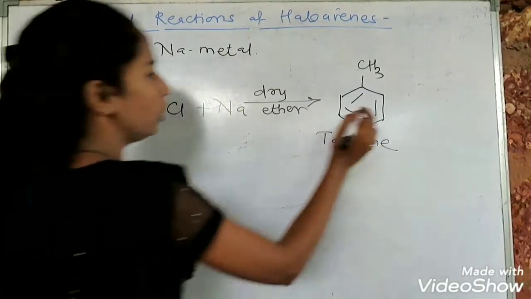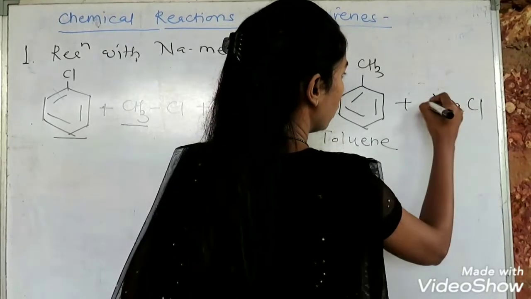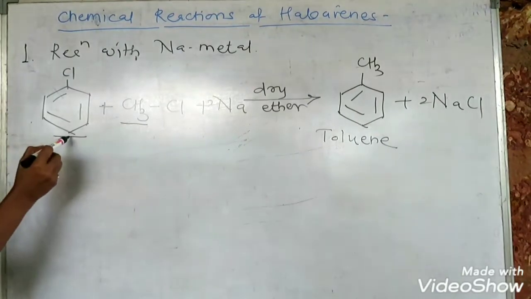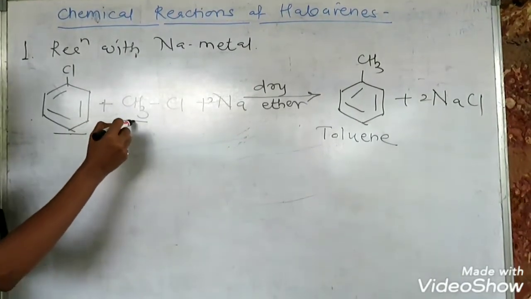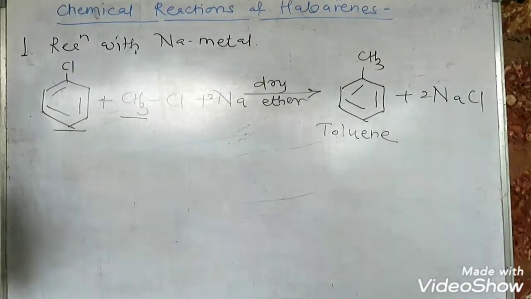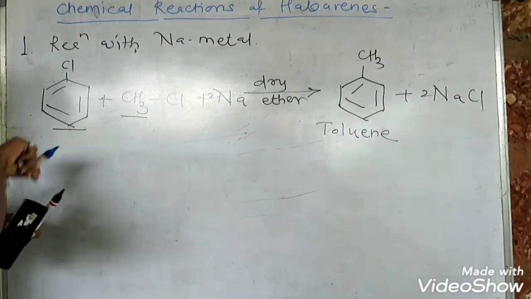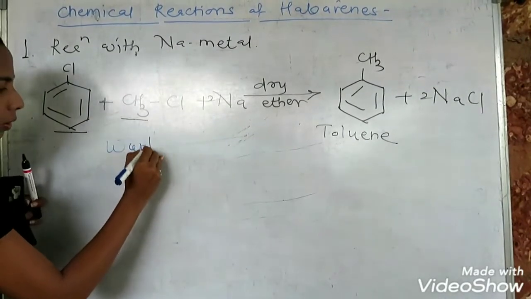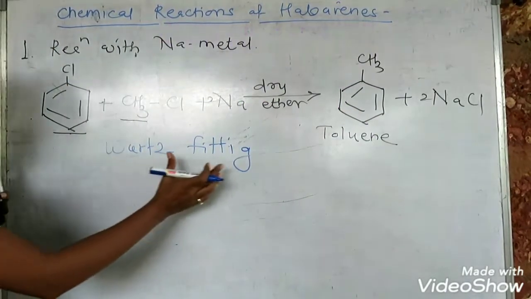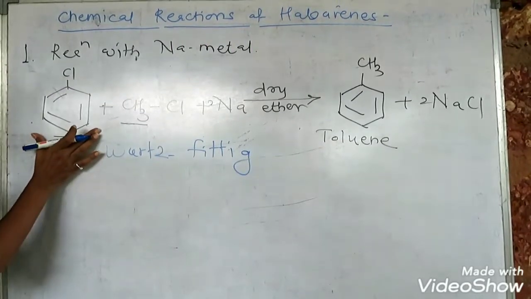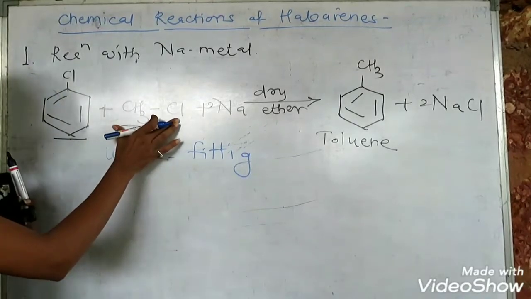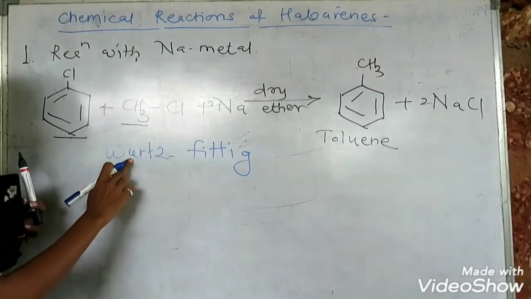So in this particular reaction, the aryl group is coupled with the methyl group and it forms methylbenzene. This reaction is called Wurtz-Fittig reaction, which is also one of the name reactions. Whenever the reactant contains an aromatic ring, the reaction is called Wurtz-Fittig reaction. When alkyl halide gets coupled with an alkyl group, it is called Wurtz reaction.